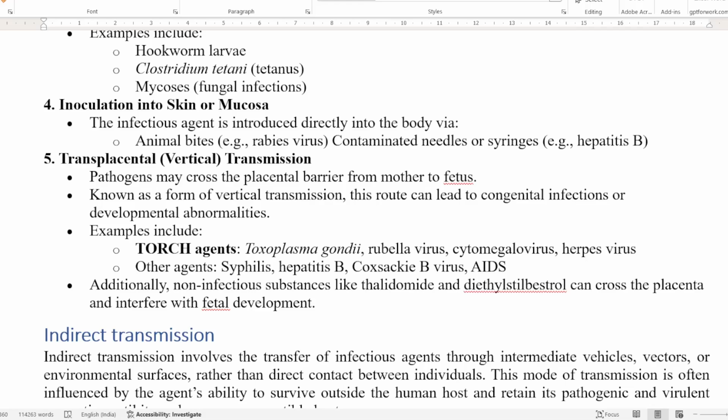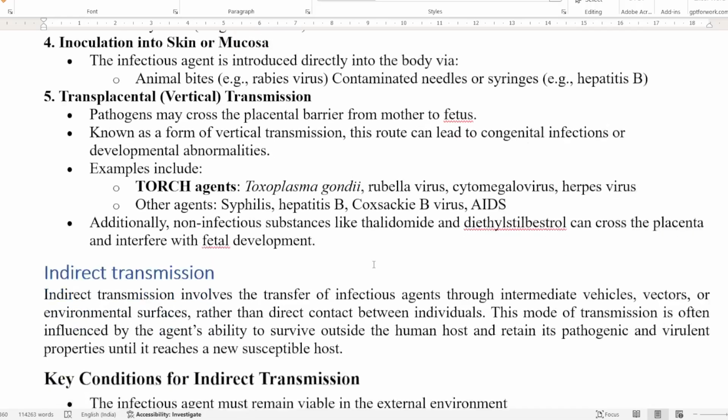Additionally, non-infectious substances like thalidomide or diethylstilbestrol can also cross the placenta and interfere with fetal development. So these are some non-infectious substances that also cause disease or congenital abnormality. And these disease agents, toxoplasma and rubella, also cause disease to the newborn baby.